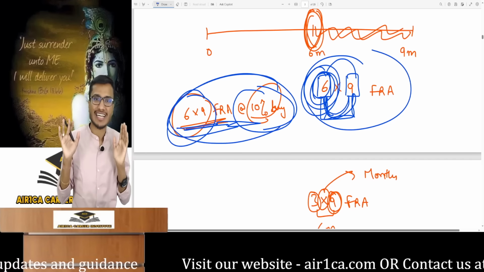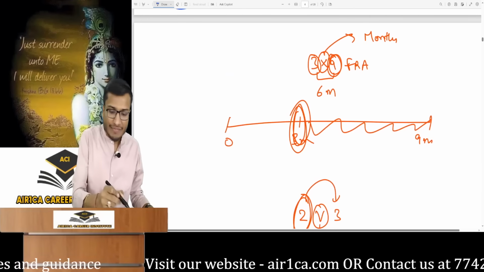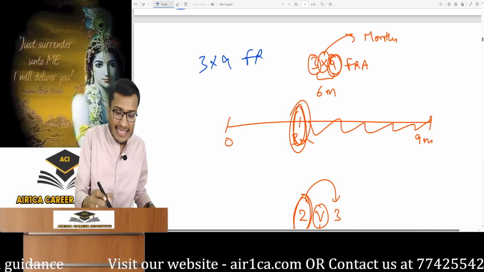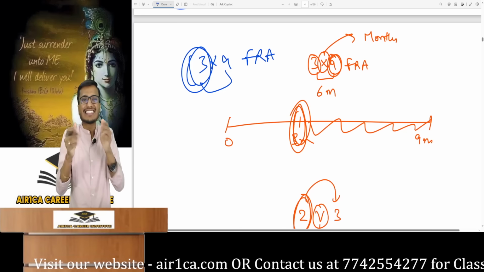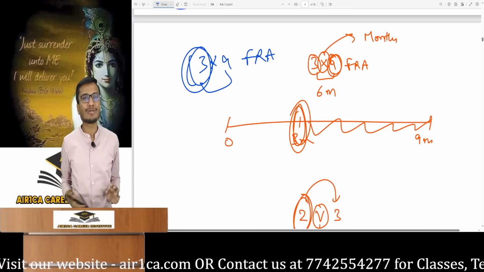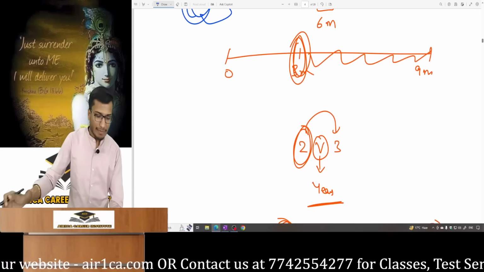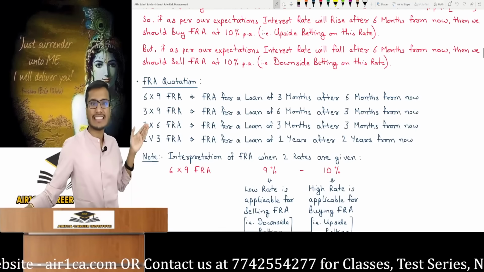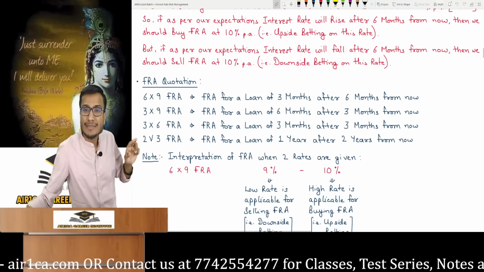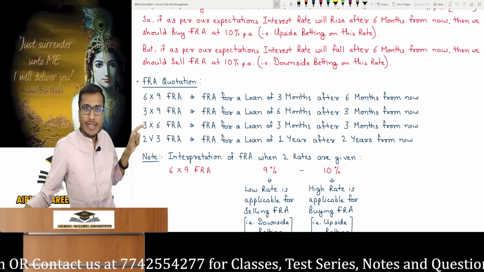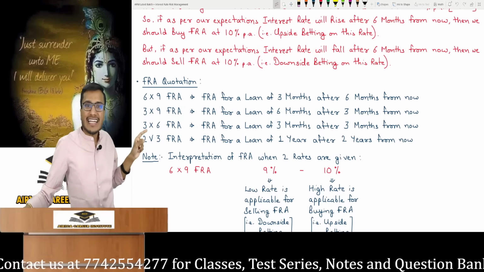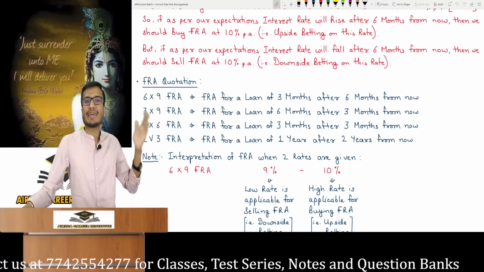You need to know how to interpret it. Similarly, a 3/9 FRA. So this actually means a 6-month loan 3 months from today. What is the gap between 3 and 9? 6. So after 3 months, a 6-month loan. Similarly, look what I have written here. A 3/6 FRA. An agreement for a 3-month loan 3 months from today. First 3 reflecting 3 months from today. The gap between 3 and 6 equals 3 months, meaning betting on a 3-month loan 3 months from now.